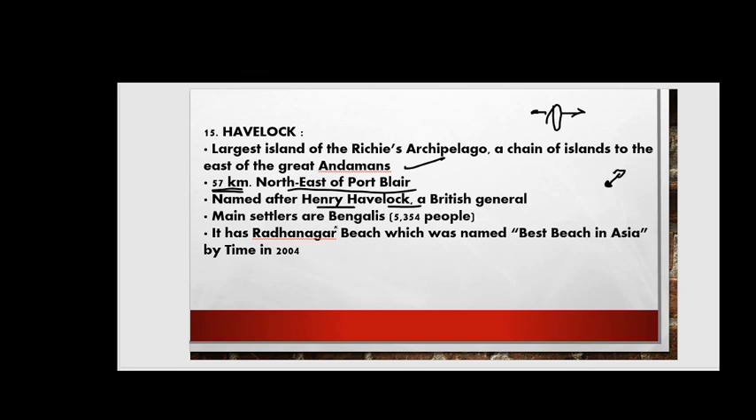Main settlers are Bengalis, right, friends? And the population of this region is 5,354 people. It has Radhanagar Beach, which was named best beach in Asia by Time in 2004, friends, right?